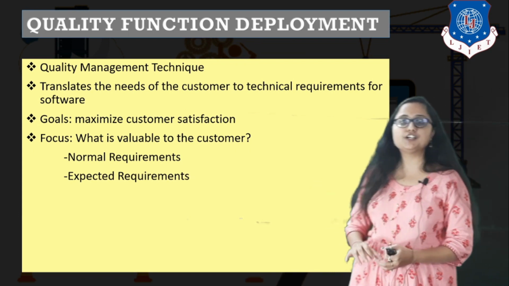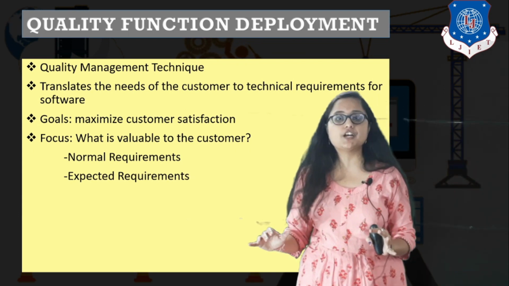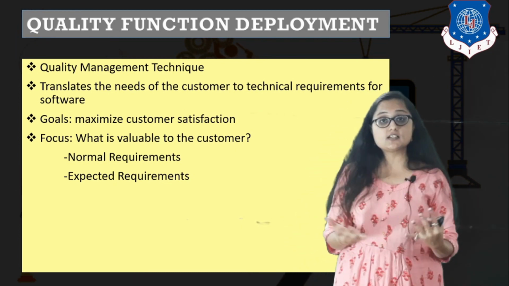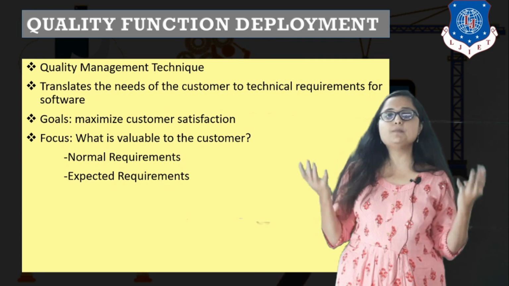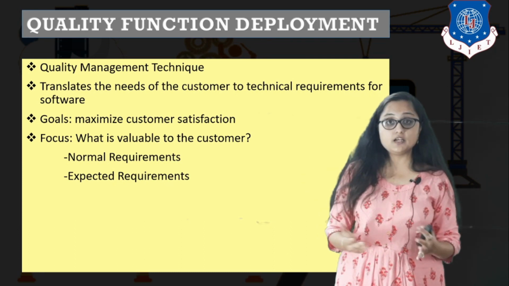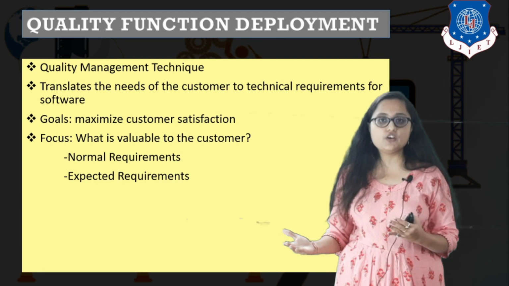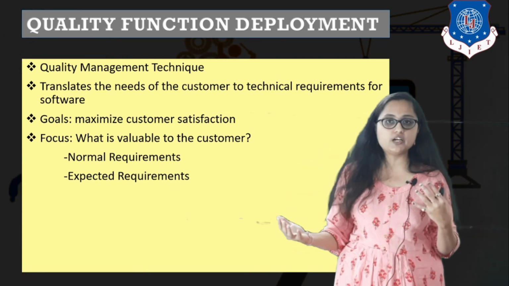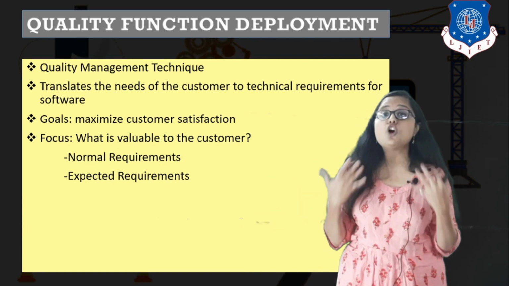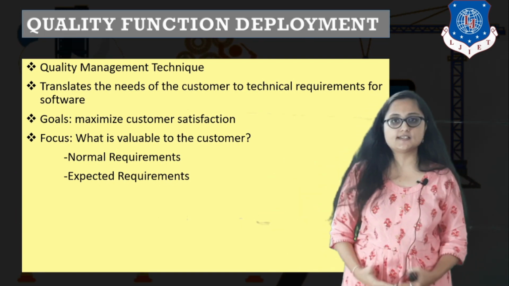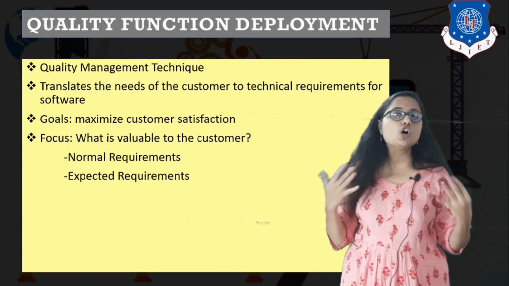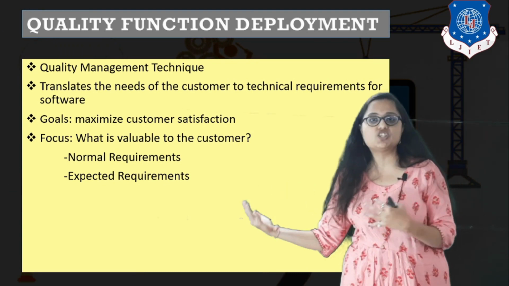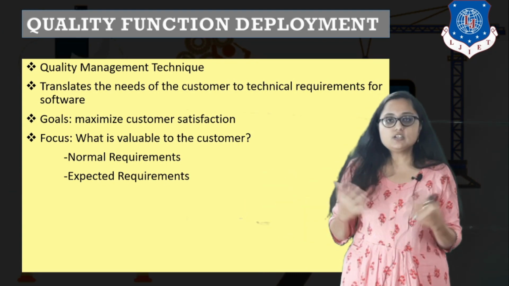The next category of requirement, which is the most dangerous requirement, is expected requirements. I have already discussed that a customer is a person who assumes many things. So there may be some requirements, most probably non-functional requirements, which he or she assumes should be accommodated. They are implicit requirements. I do not need to state it explicitly. For example, they have not mentioned that the software needs to be easily installed on every machine, on every platform, right? So that is not mentioned.